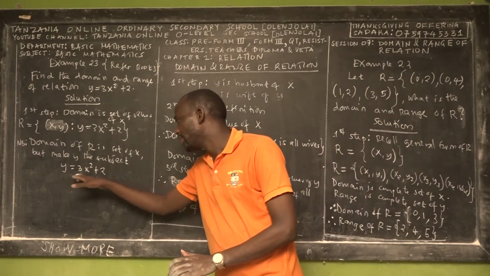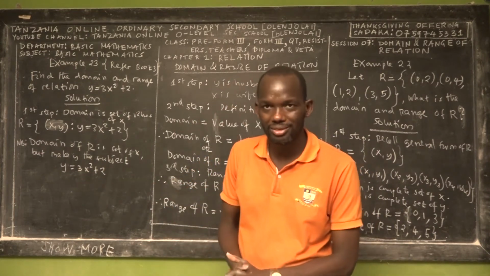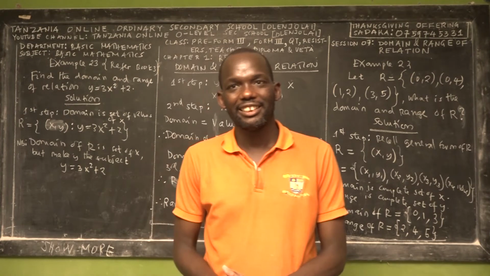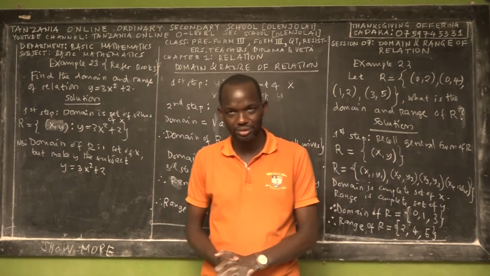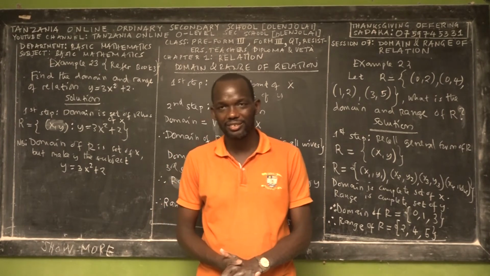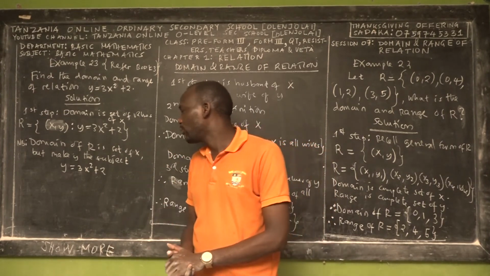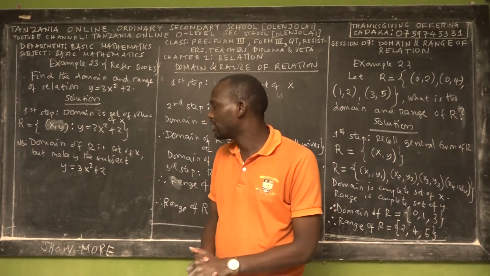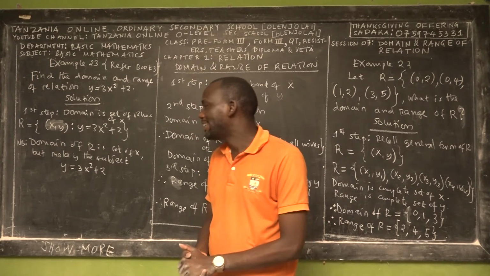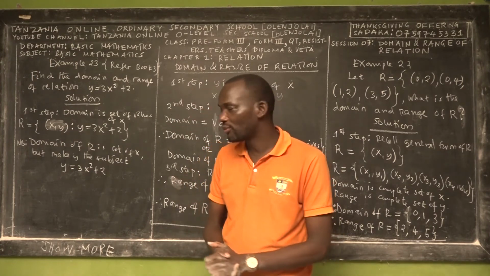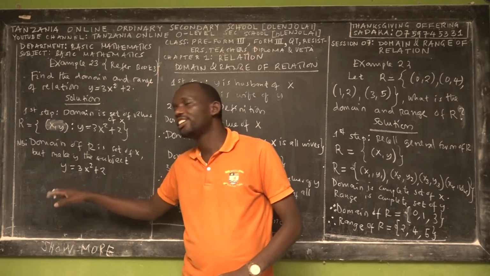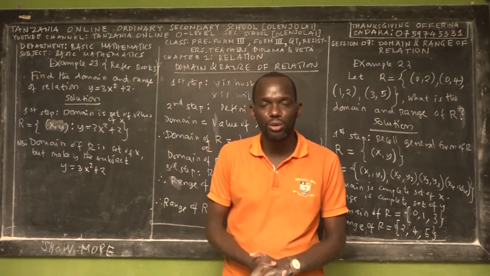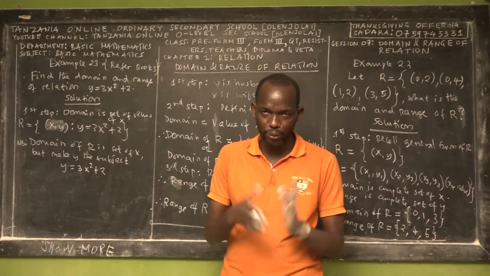So what are the possible values of x which can satisfy the equation y is equal to 3x squared plus 2? For many students, the vocabulary of satisfying might be new, but don't get frustrated. When we say we are looking for the values that satisfy, what is the range of values of x that we can substitute in this equation and get a definite value of y? That's the question we have.